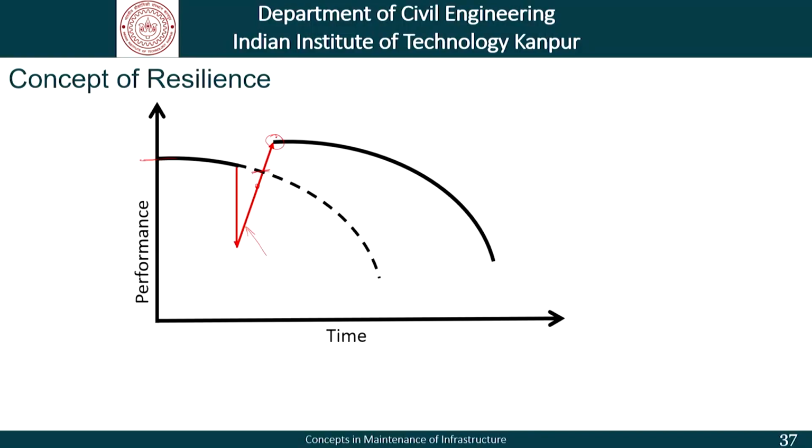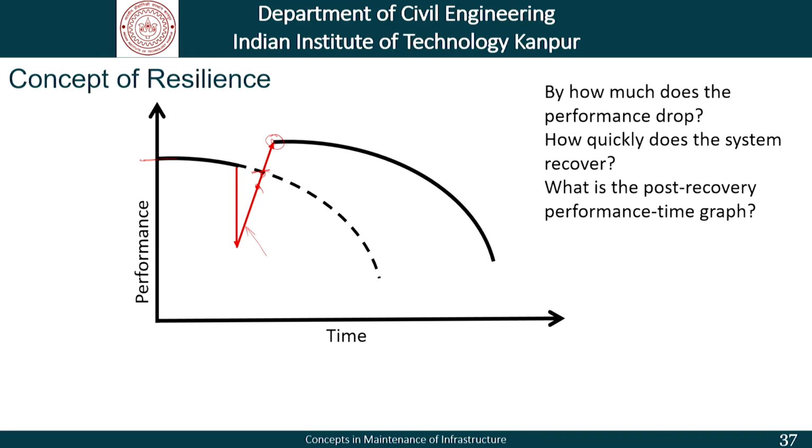Beyond this point, again the same discussion continues. That is, whether we took it here, whether we took it here, from that point onwards again this structure is subject to normal environmental loads, and again the gradual process of deterioration continues. The questions that engineers need to understand and answer is, by how much does the performance drop, how quickly does the structure or the system recover, and what is the post recovery performance time graph.